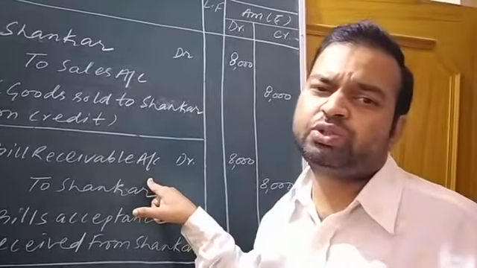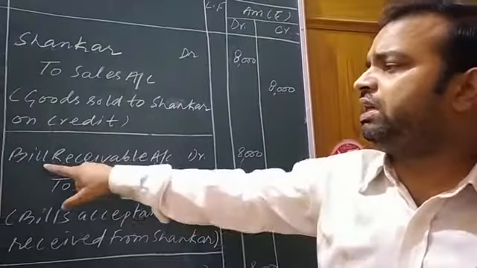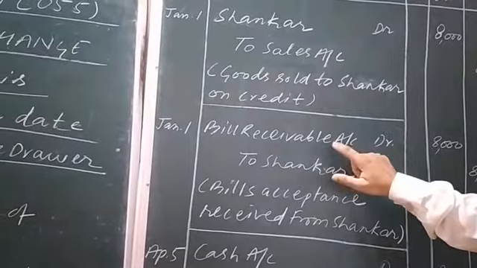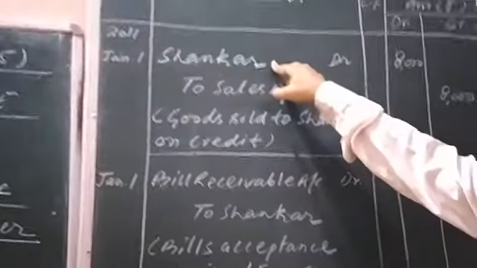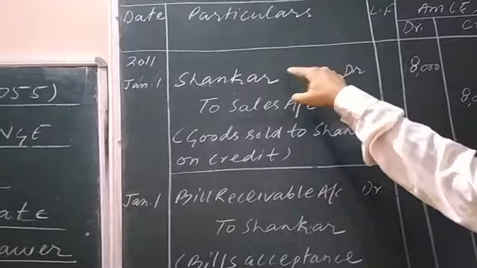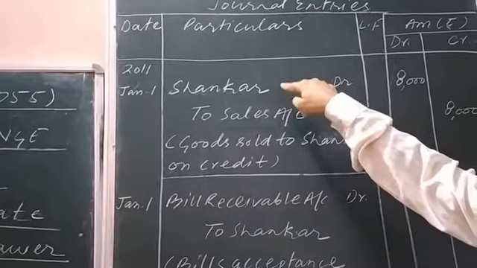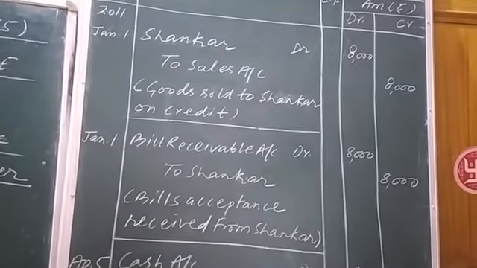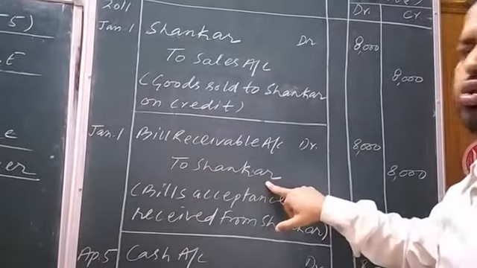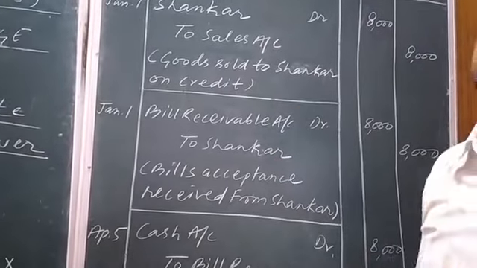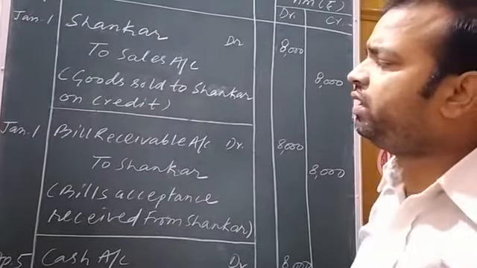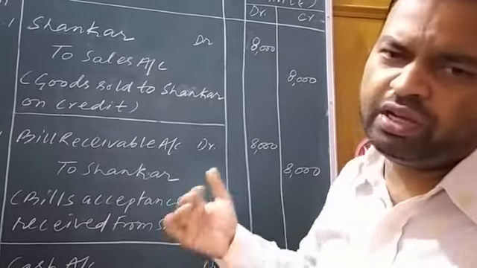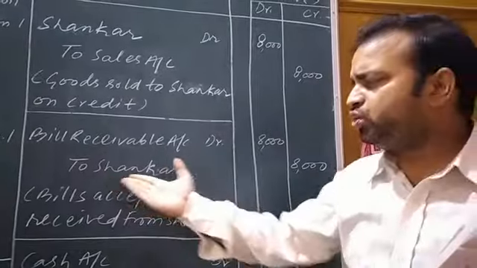Bill receivable is also an asset of the company, because this payment is to be received at some future date. So the place of Shankar, that is the debit side, you can see Shankar on the debit side, will be taken by bill receivable. Shankar will be replaced on the credit side, because Shankar, the debtor of the seller Parvati, will decrease, and a decrease in debtor is shown on the credit side.